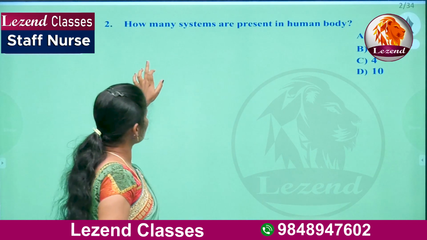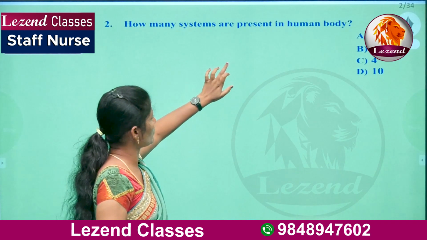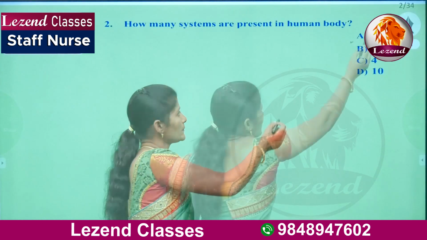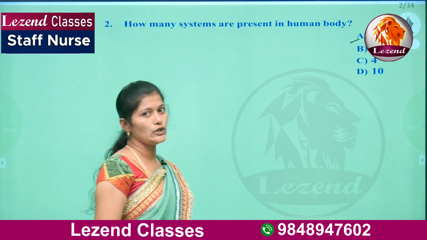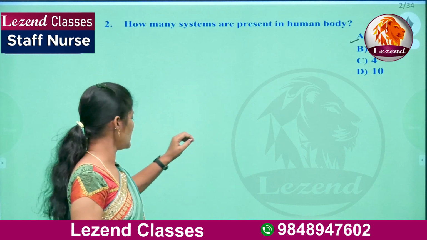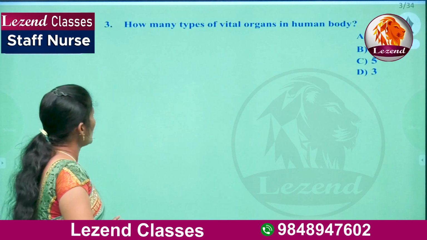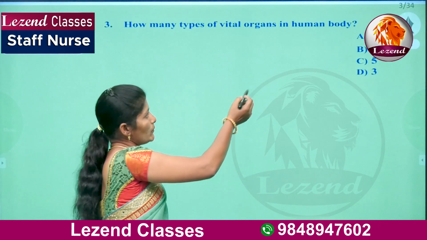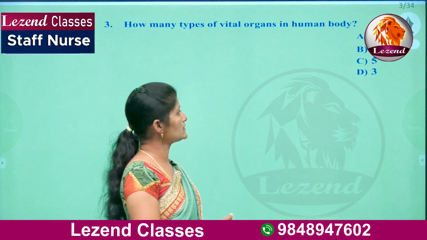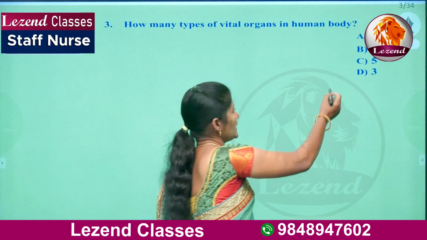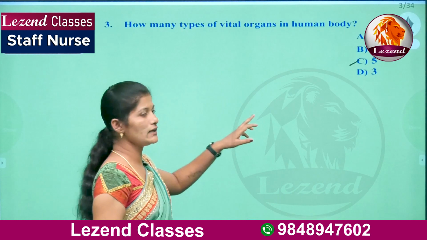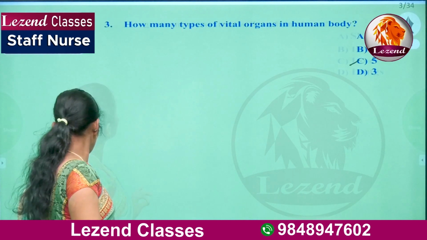Next, how many systems are present in the human body? There are 9 systems present in the human body. So A is the right answer. Next, how many types of vital organs are there in the human body? What are the vital organs? There are 5 types of vital organs present in the human body. So here C is the right answer.